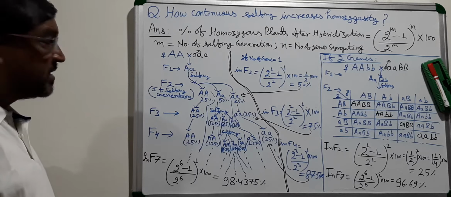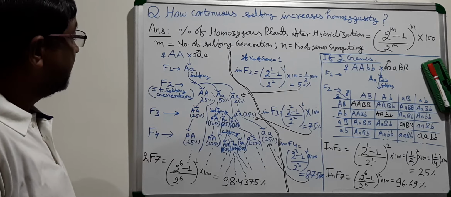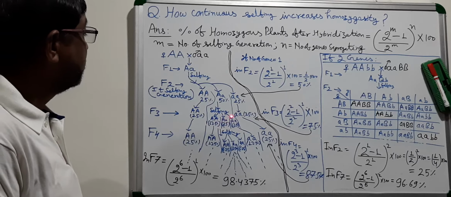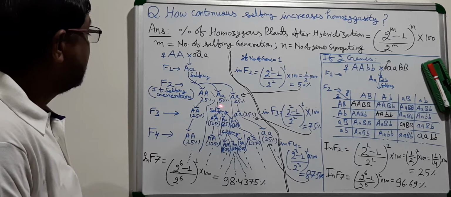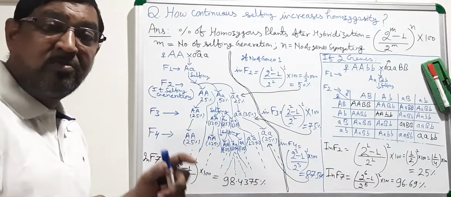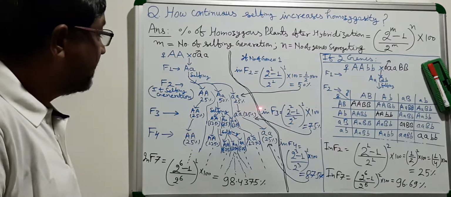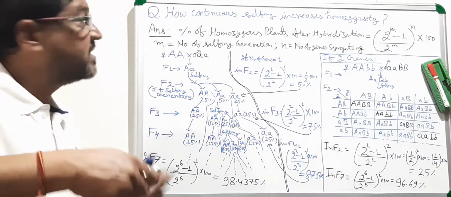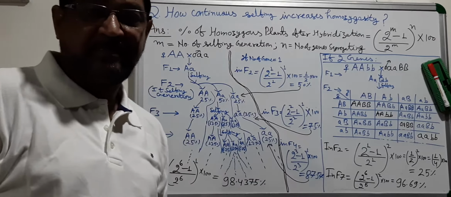So now you can calculate, if you are going to calculate it in F3 generation, this 25% homozygous, this 12.5% homozygous, this 12.5% homozygous, and this 25% homozygous. All together, if you are calculating the percent of homozygous plants in F3 generation segregating for only one gene, it will be, as per formula, if you see, 75%. So as the number of continuous selfing increases, this is how homozygosity is increasing.